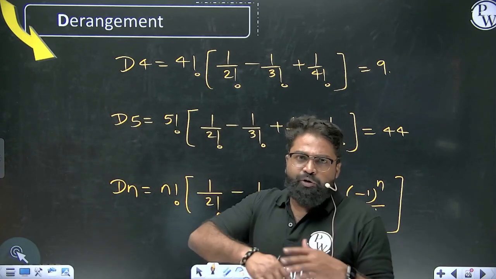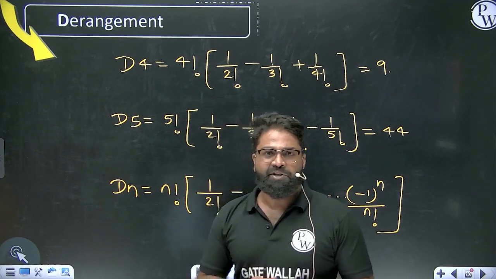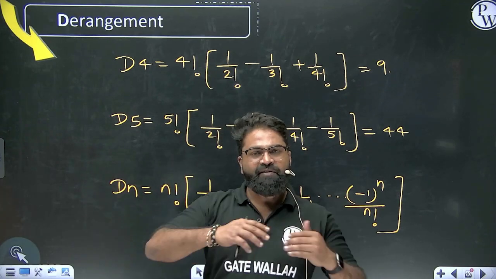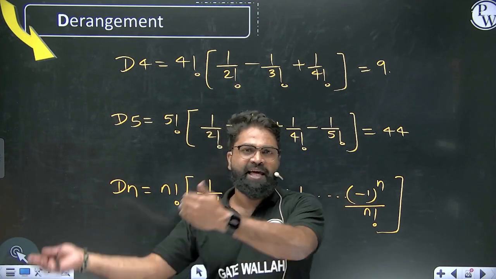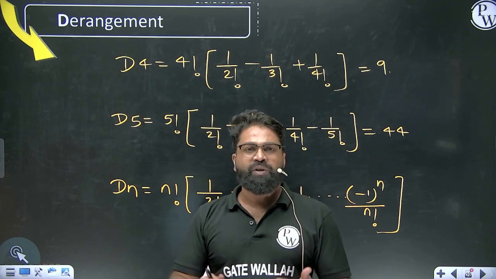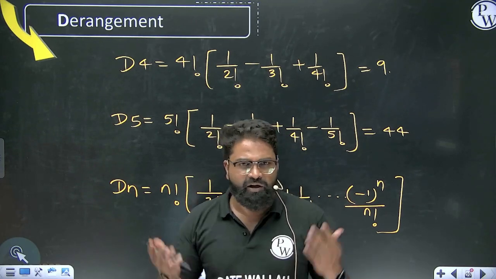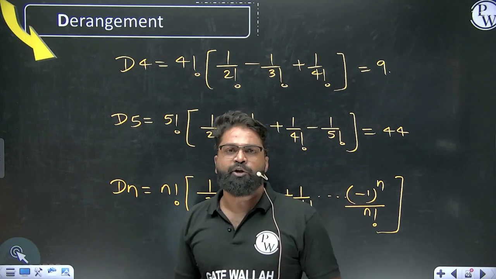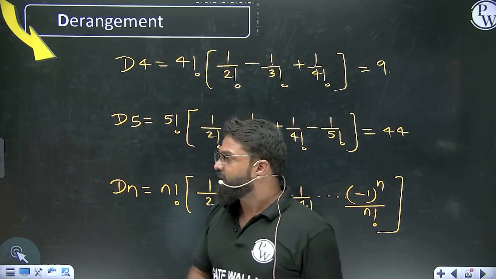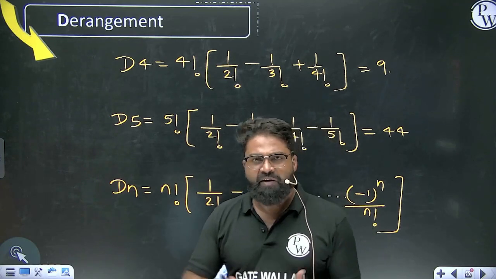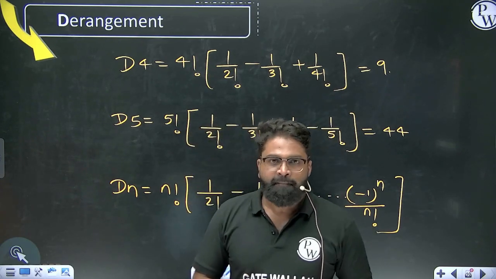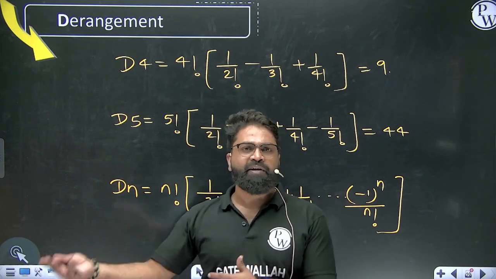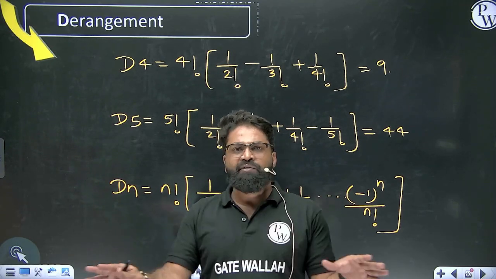In the GATE examination, your question will not change form. For example, if 5 people go into a restaurant and they have their respective hats, and when they come back, in how many ways can none of the people get the right hat? This question is D5. Can you calculate D5? Yes, we have the formula and we can easily calculate it. The same question with 3 people becomes D3, and with 4 people becomes D4. So your question will not change.